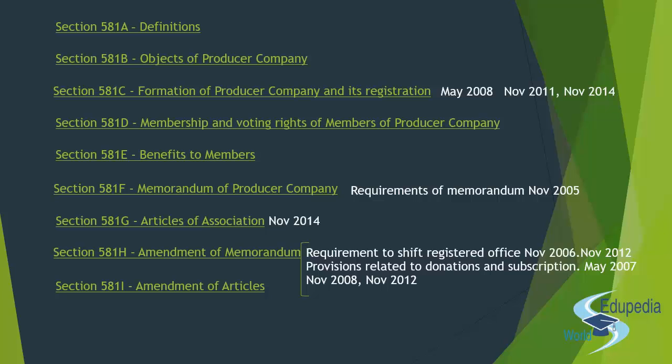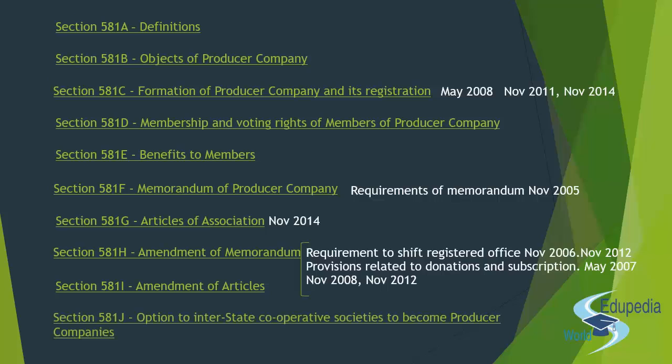Right? So, after the amendment of article, you have next section, section 581J. Again, this is a very important topic. You have been asked questions frequently in your examinations. So 581J is the option to interstate cooperative society to become a producer company. Now this is the conversion of an interstate cooperative society into the producer company. So the procedures of the conversion have been asked in your examinations.